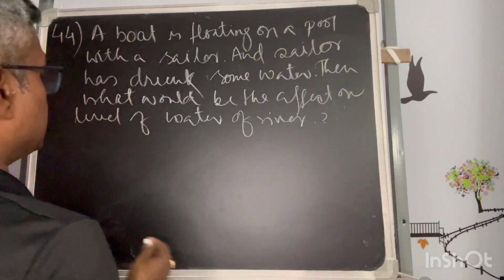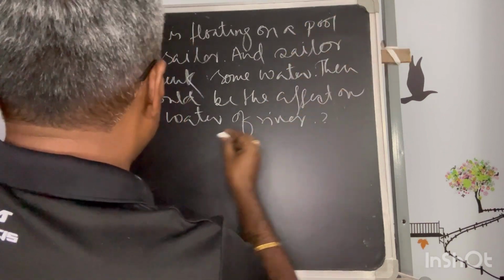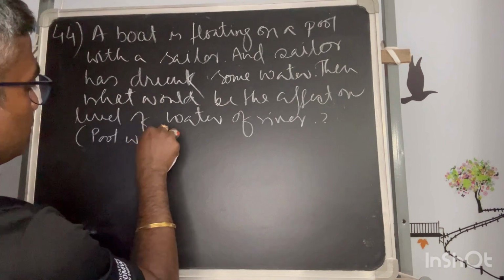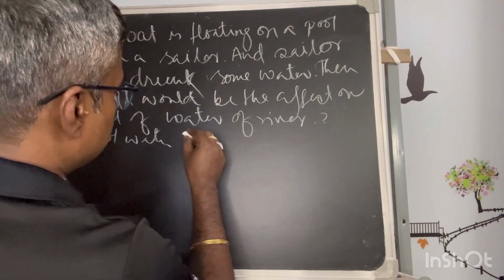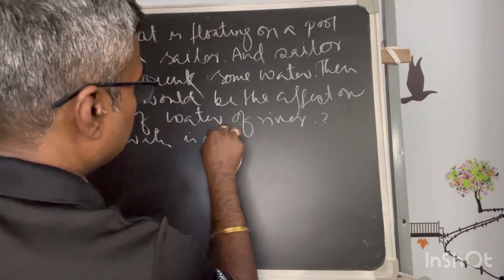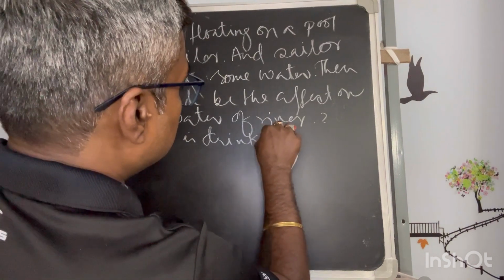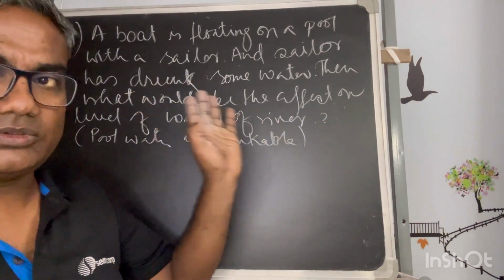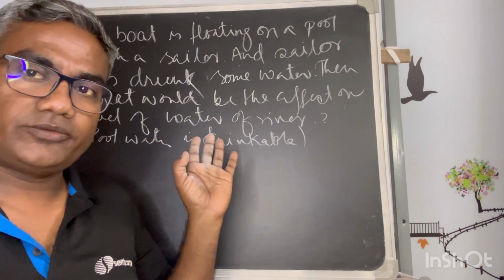This is very much drinkable, it's very clean. If it is not even mentioned, pool water or river water, whatever you say, is drinkable. This may not be there in the question, but I am writing it for understanding.